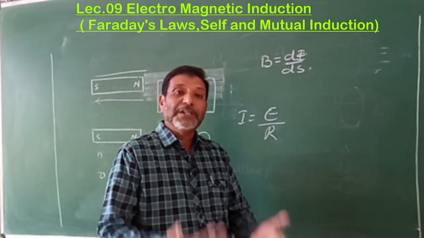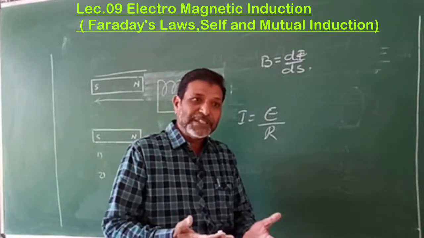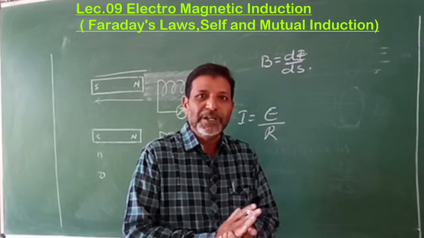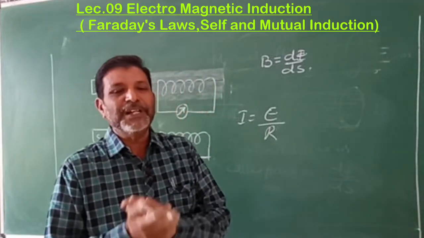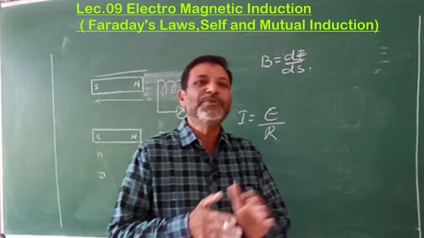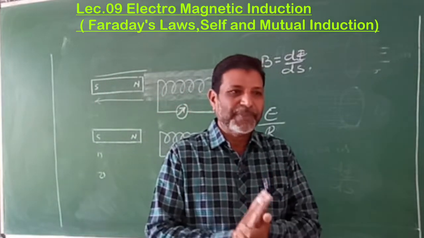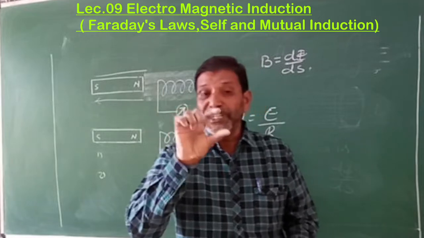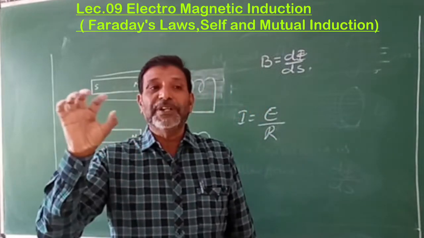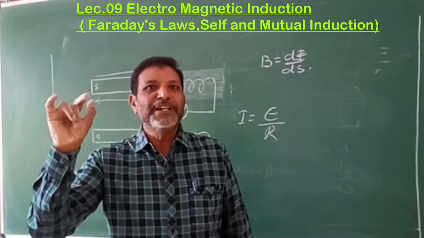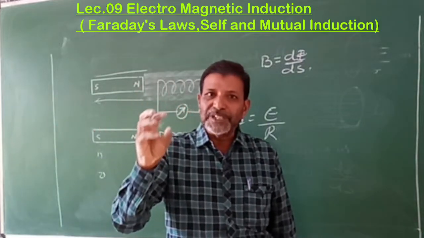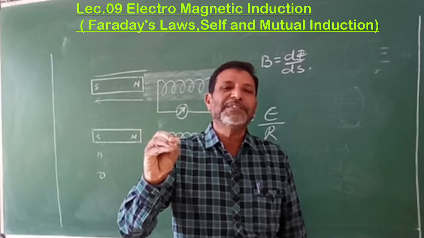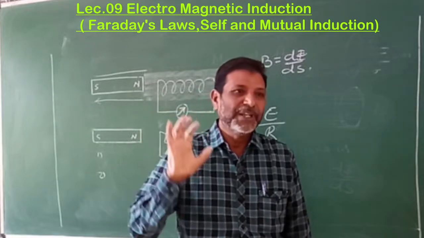Whatever current is produced is called the induced current, and whatever EMF is responsible for it is known as the induced EMF. That means due to the change in the magnetic field, whatever current is produced is known as the induced current, and whatever EMF is responsible for it is known as the induced EMF, isn't it?